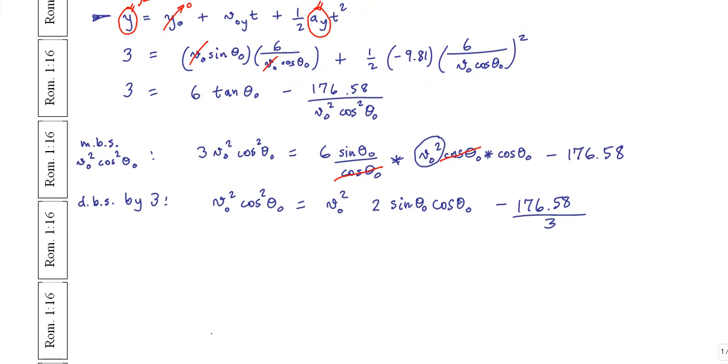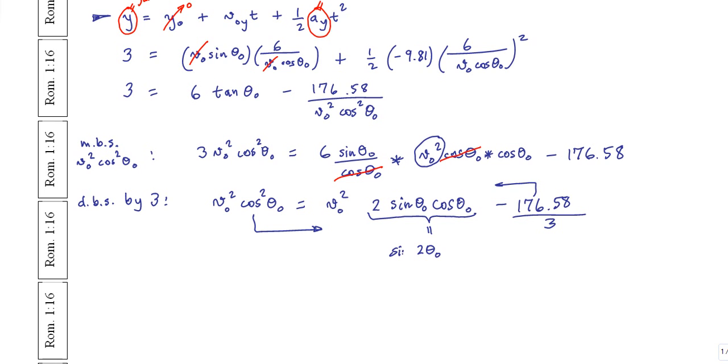And so look at what we have in this next line. Let me move this term over to the left, and I'm going to move this term over to the right. Before I do that, I'm also going to point out something we've talked about in previous videos. This 2 times sine theta naught cos theta naught is actually equal to sine of a double angle.